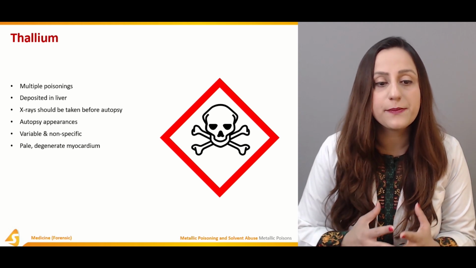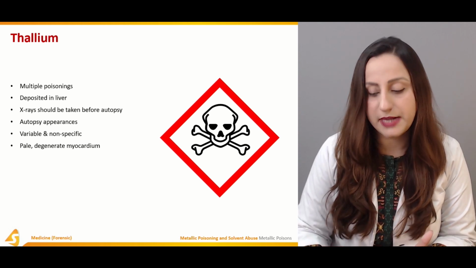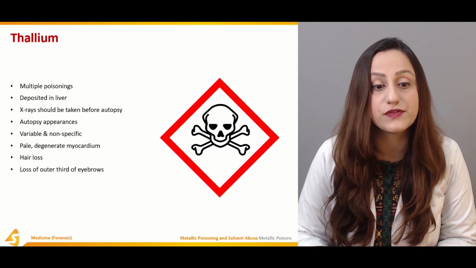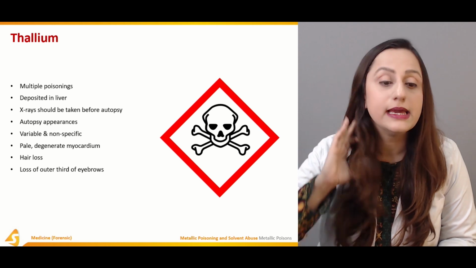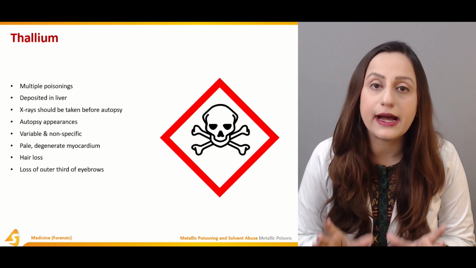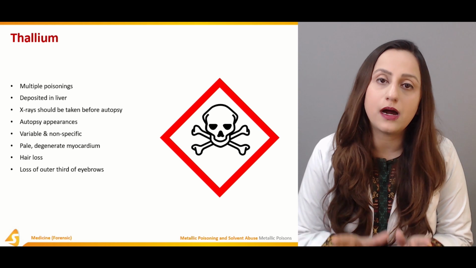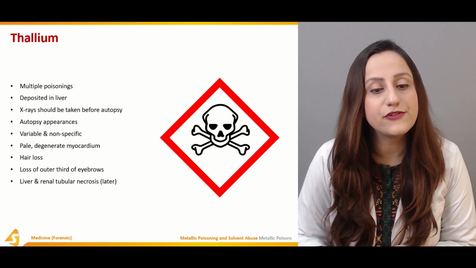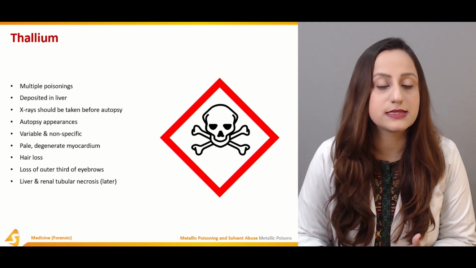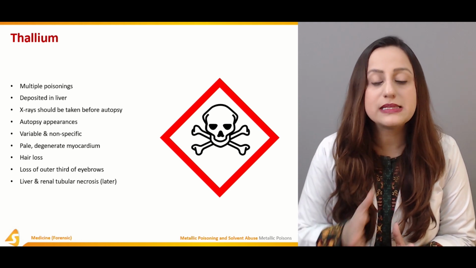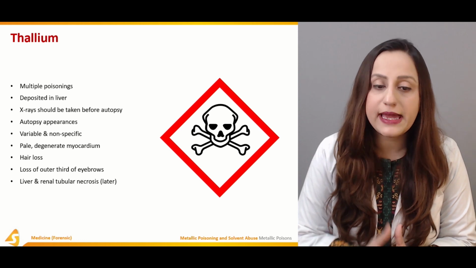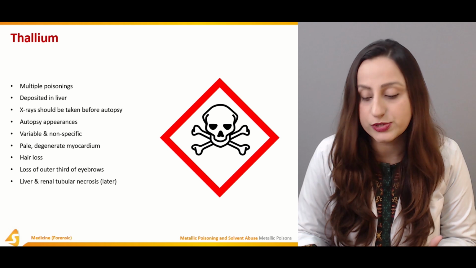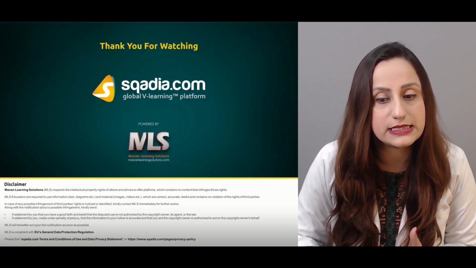The person usually appears pale and a degenerated myocardium is observed in such cases. Hair loss is quite evident in cases of thallium poisoning, especially the lateral two-thirds of the eyebrows, which are the regions that are affected. So, liver and renal tubular necrosis occurs, as thallium is metabolized in the liver and the renal tubules. So they are going to be affected in these cases.